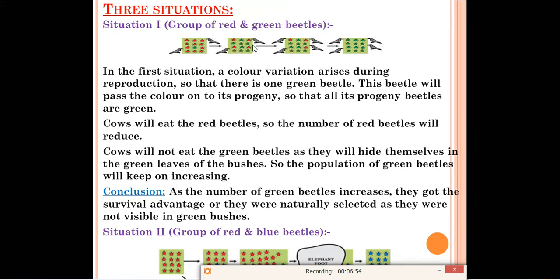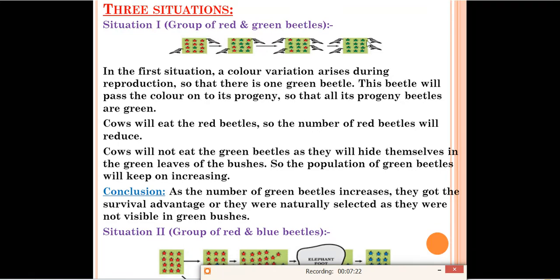In the second diagram you can see more green beetles over there, but the number of red beetles has decreased. How has the number of red beetles decreased? Because the crows can easily see these red beetles on the green bushes or on the green leaves, but the green beetles can hide themselves in the green leaves of the bushes. So green beetles can get the survival advantage, but the red beetles will be eaten by the crow. In the third diagram you can see more green beetles, and the number of red beetles has decreased in this one.